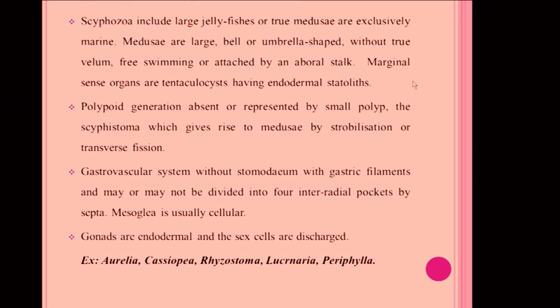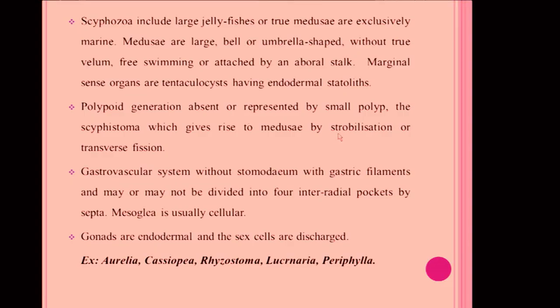Marginal sense organs are tentaculocysts having endodermal statoliths. These statoliths can maintain the equilibrium as we see in higher animals. In human beings also, the equilibrium or balance is maintained by the inner ear, and polypoid generation is absent or represented by a small polyp, the scyphistoma, which gives rise to medusae by strobilization or transverse fission.